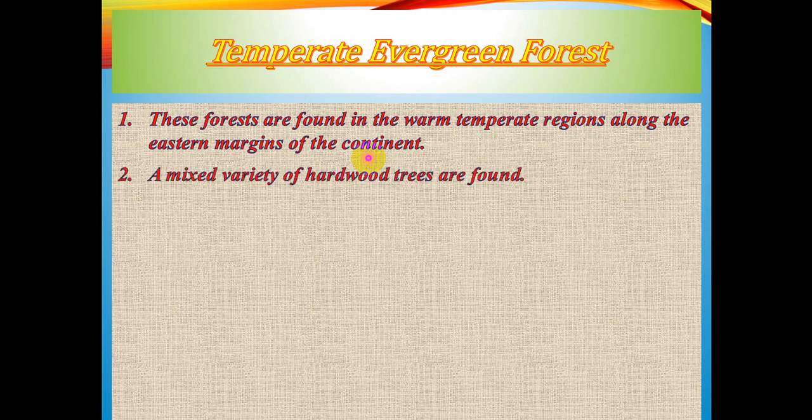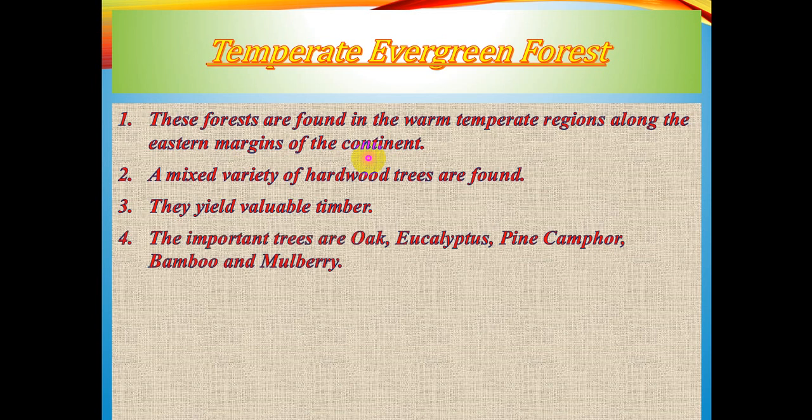Now next, a mixed variety of hardwood trees are found over here. The timbers yield valuable timber. Why is it valuable? Because these are hardwood and these are not so very dense like that of tropical evergreen forest. So that means the accessibility is possible, so they are valuable in terms of timber. Now the species which are found over here: oak, eucalyptus, pine, camphor, bamboo and mulberry.